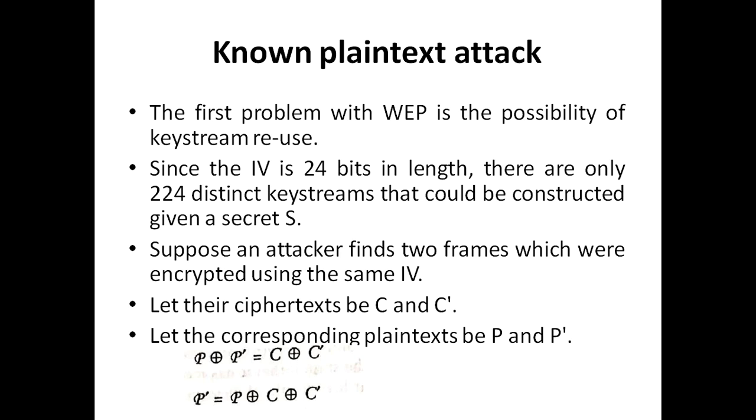The first problem with WEP is the possibility of key stream reuse. Since the initialization vector is 24 bits in length, there are only 2^24 distinct key streams that could be constructed given a secret key. Suppose an attacker finds two frames which were encrypted using the same initialization vector, so it gets two ciphertexts, C and C dash. Let the corresponding plain texts be P and P dash. So P XORed with P dash is equal to C XORed with C dash. Nothing but you can get the value of P dash equal to P XORed with C XORed with C dash.